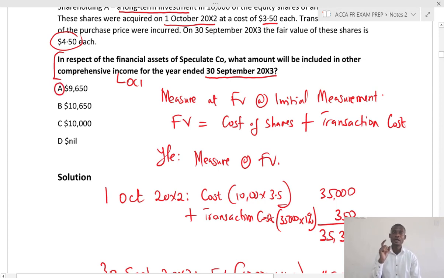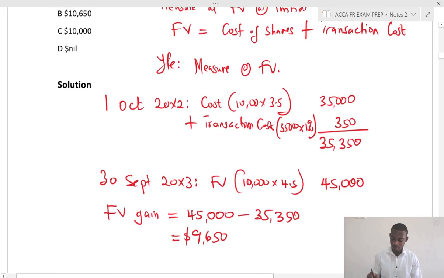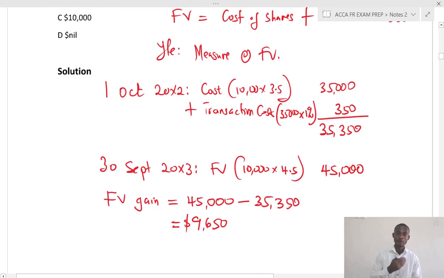So always remember the fair value measurement at the initial date, the date of acquisition, is the cost incurred plus the transaction cost. And also, if there are some discounts received, you deduct those discounts to get the fair value. And at the year end, you measure at fair value. And when you compare the two fair value measurements, you get a gain or loss. And this gain or loss will be reported in OCI.